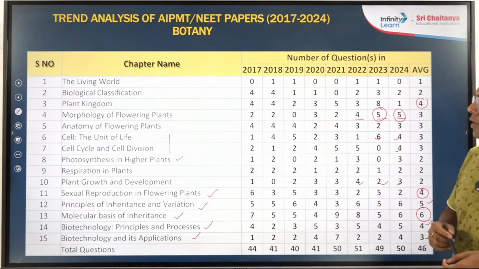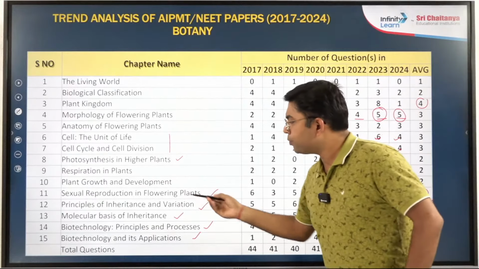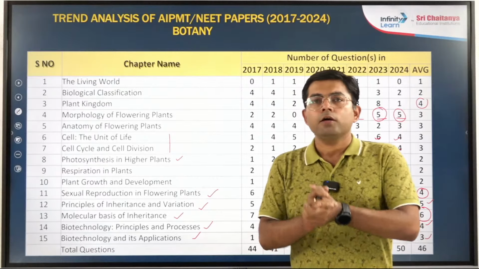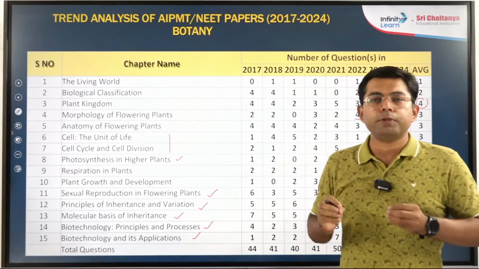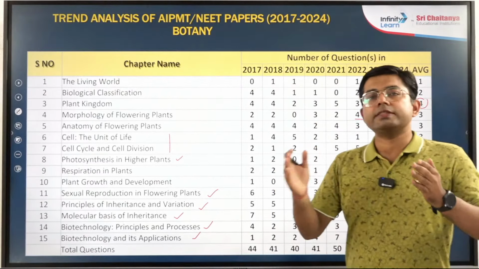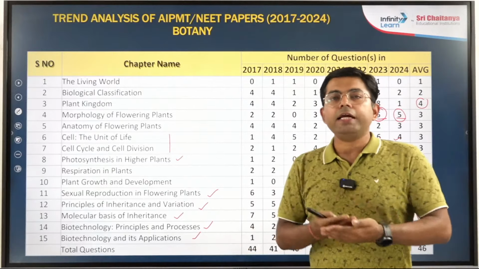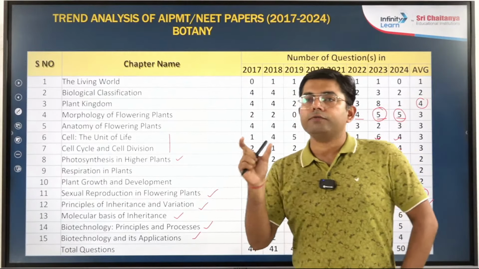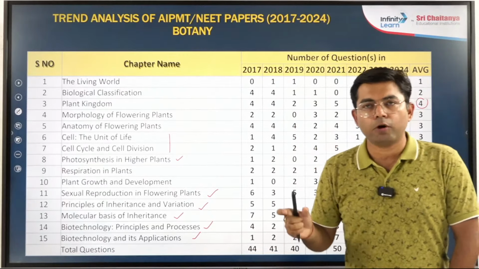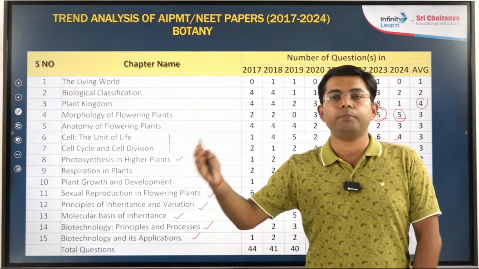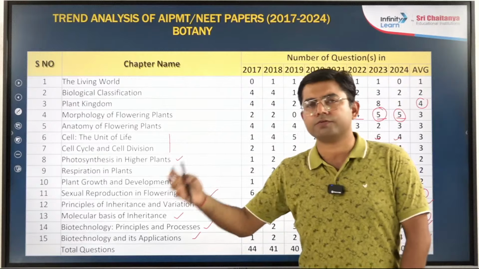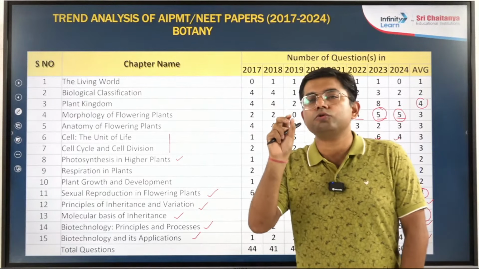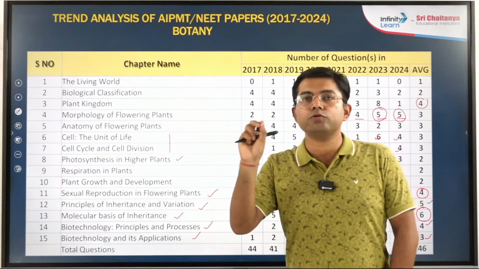So now one by one, let's say sexual reproduction in flowering plants. How will you cover this chapter? Very simple: go through NCERT. Every diagram, just go through it, and in the end, one part which is pollination, agents of pollination, what are the factors which help in cross pollination, what are the factors which help in self pollination. These are the portions where students usually get a little confused or stuck.